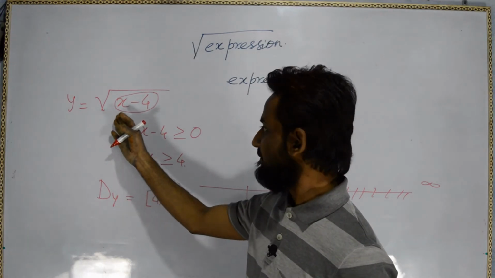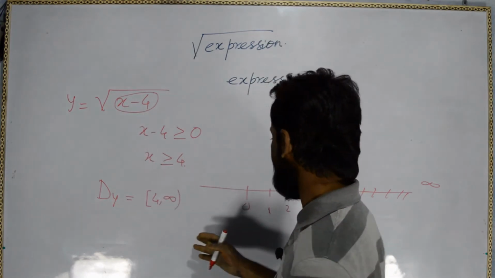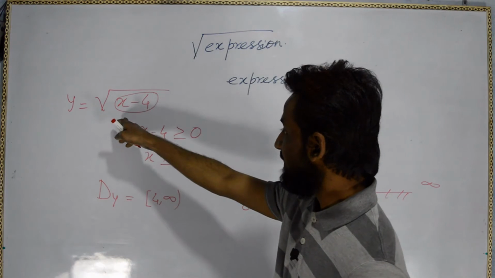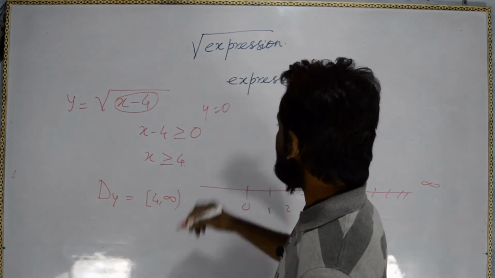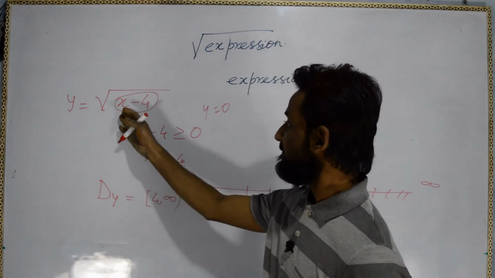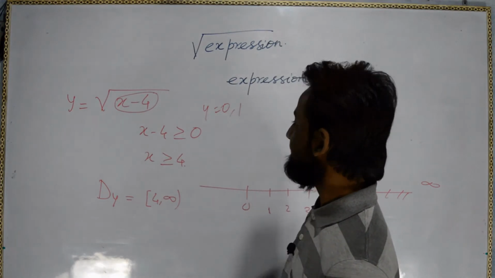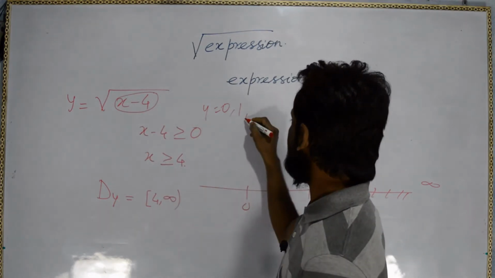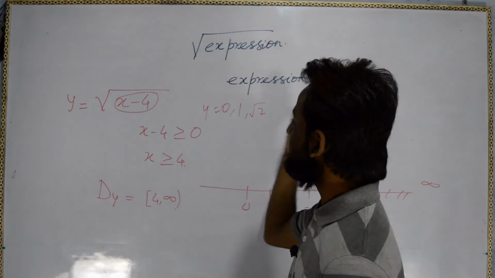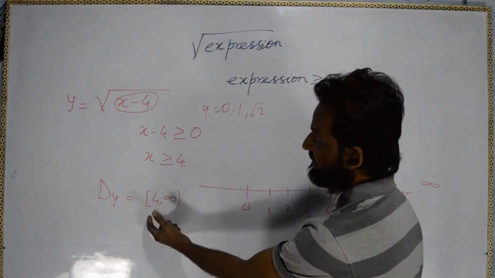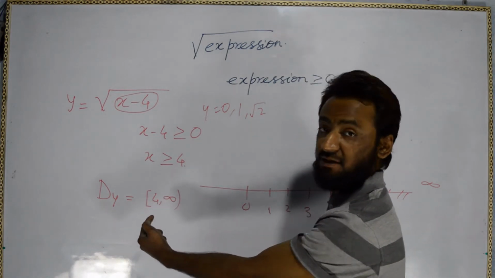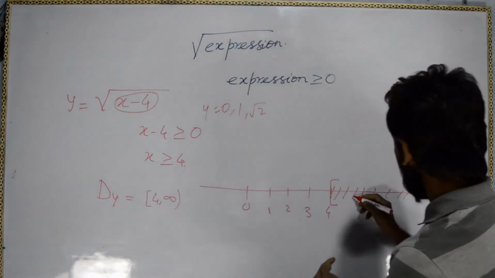range. Okay, if we put x equal to 4, starting from 4, then y will be 0. If we put 5 we will get 1, if we put 6 we will get root 2. See here all the positive values we will get, because we cannot put negative values here, so every value will be greater than or equal to 4.